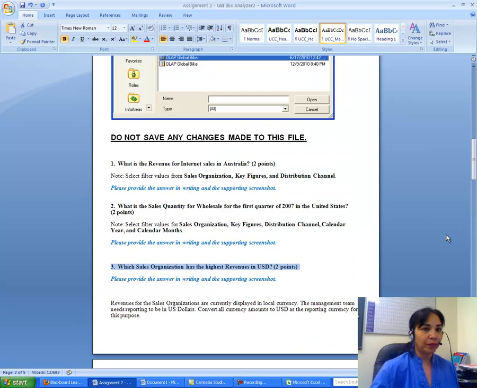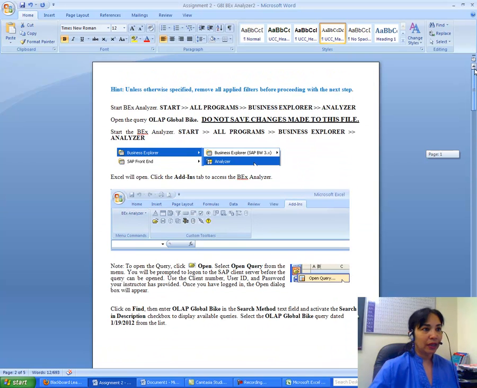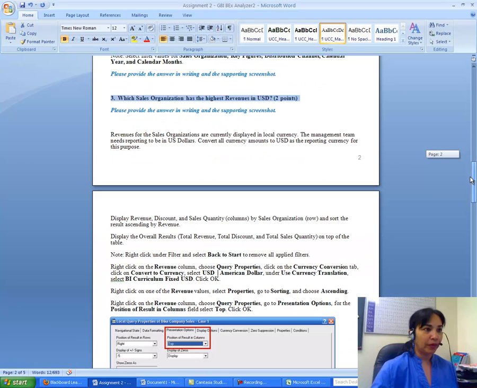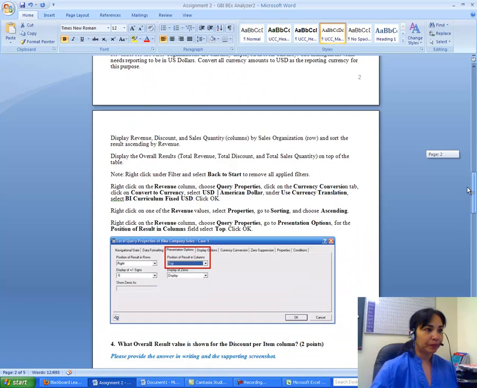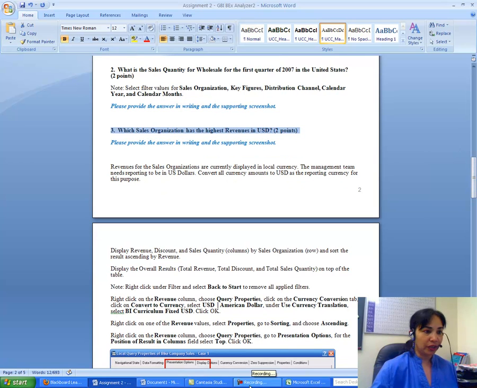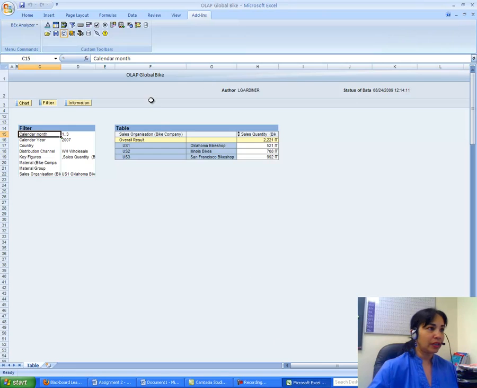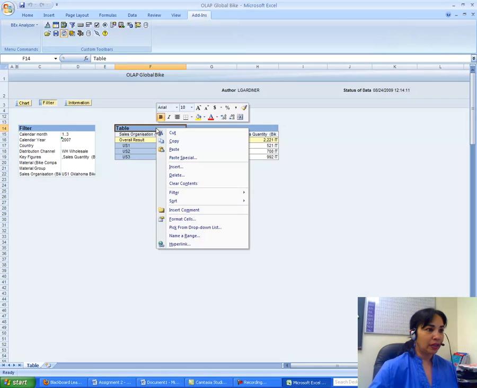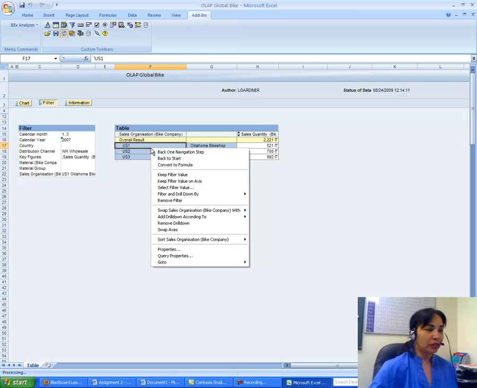And you remember here it says that unless otherwise specified, remove all filters before proceeding to the next step. So let me just start from the beginning. I right click on the table, back to start.